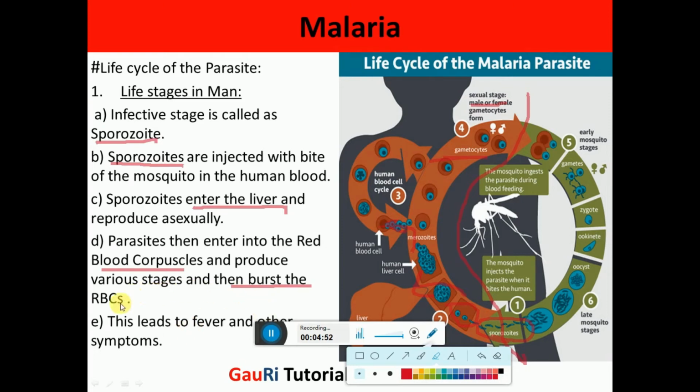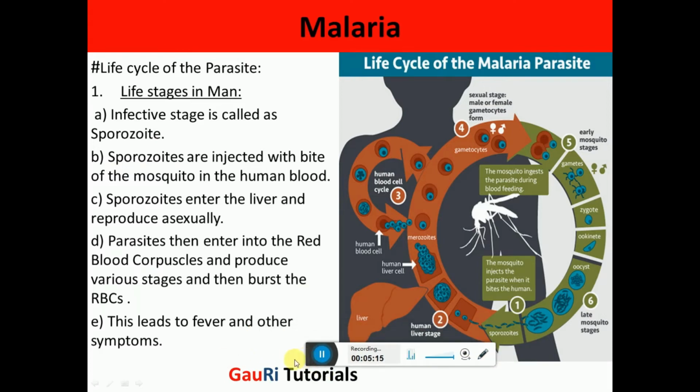Now, what happens when it bursts the RBCs? Then there is a release of a large amount of toxins into the blood that leads to the development of fever. When a large number of blood corpuscles burst together, that leads to shivering and the development of fever in human beings.